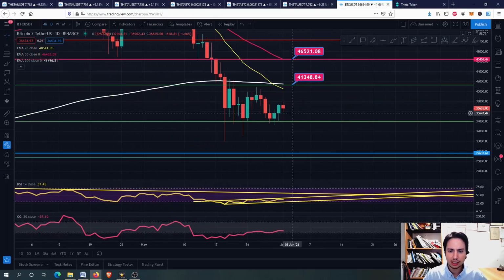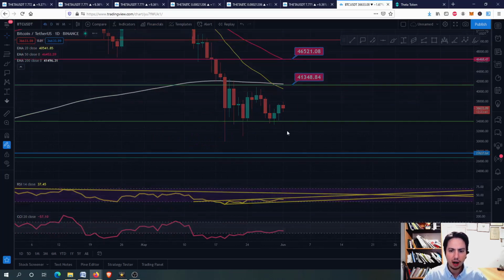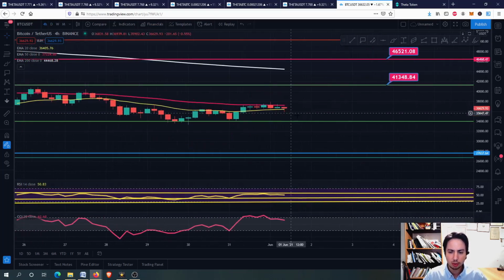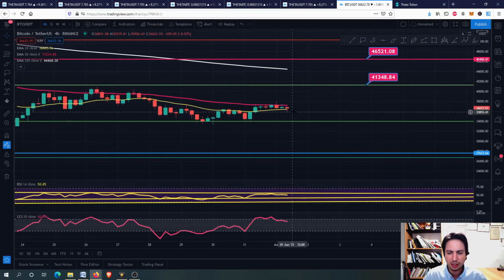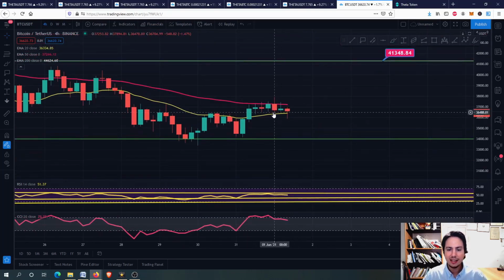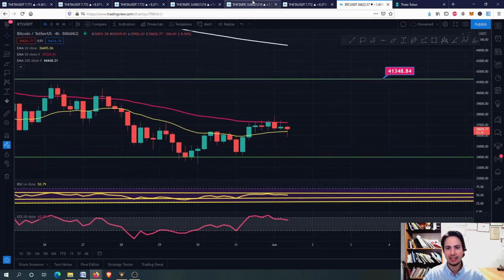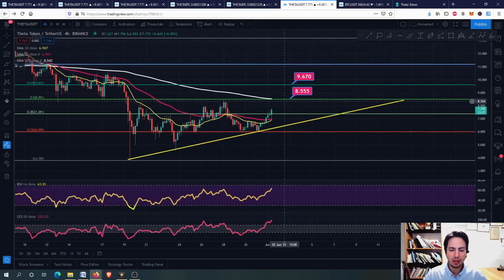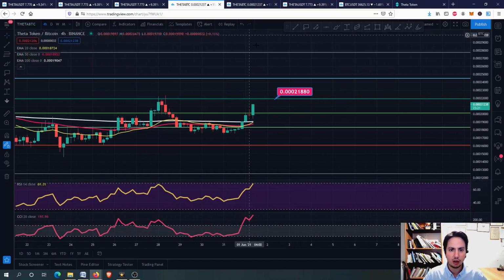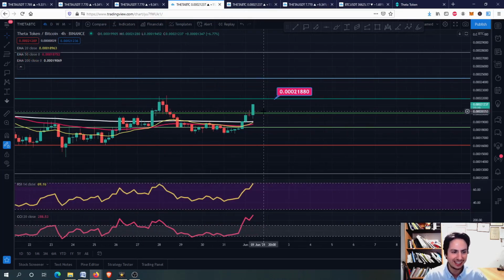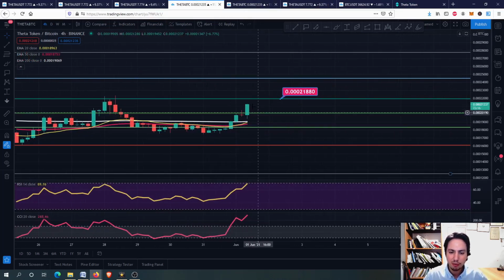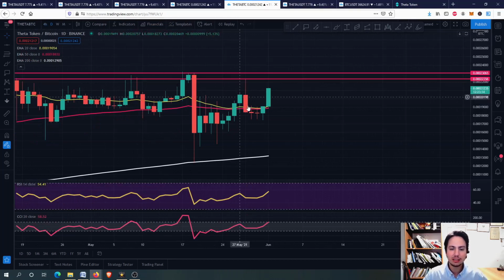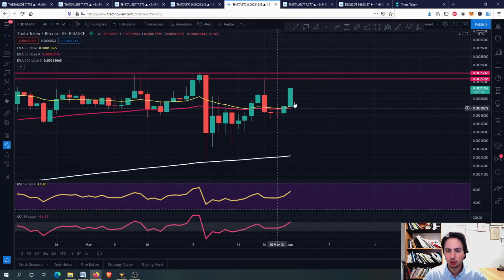For Bitcoin, as you can see, Bitcoin in the 4-hour frame hasn't gone upwards, it hasn't gone downwards. It is between the 50 MA and the 20 MA. If we even see, guys, a pump up on Bitcoin, if we see the swing high, then Theta will go just far above, because it started to outperform Bitcoin in the 4-hour frame, the short term. But of course, guys, now I am there in the right chart. We started to outperform Bitcoin, but on Theta against Bitcoin, guys, on the daily frame, we never lost our position.